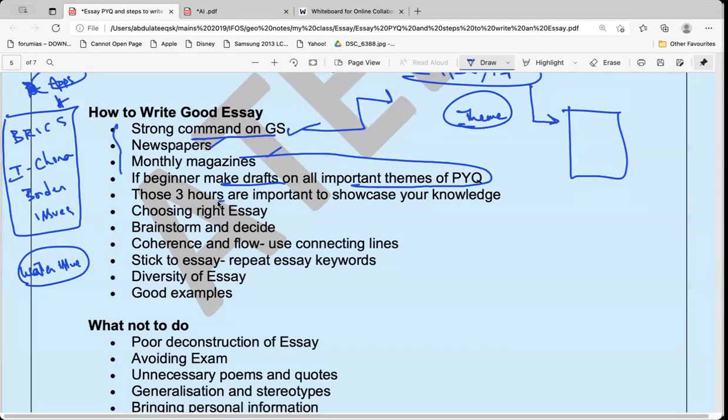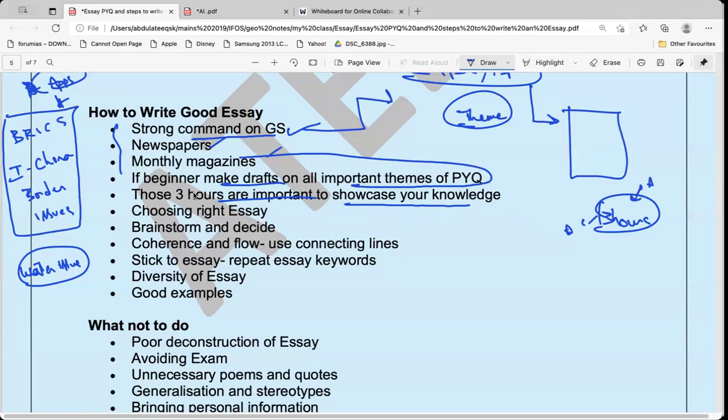Now, once you make this, those 3 hours are important to showcase your knowledge. You might have prepared very well, but you will be judged based on those 3 hours. For me, not getting selected in my UPSC, this was the issue. I'm sure I had a lot more content than the people who even got selected and cleared, because I used to study so much. But I have some issues: when I go into the exam hall, I make some silly mistakes. It always happens, even in the prelims and even in the mains. But in the mains, it costs hugely. So that is my problem, and we need to practice a lot for that.